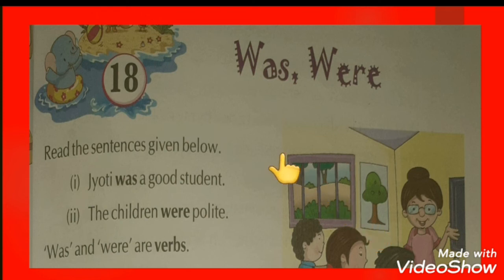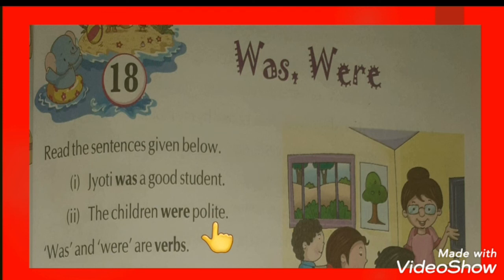Now students, we will move to a chapter that is chapter 18, was and were. Read the sentences given below. Jyoti was a good student. The children were polite. Here Jyoti is a singular word, so that's why we have used was. And the children is a plural word, so that's why we use were here.